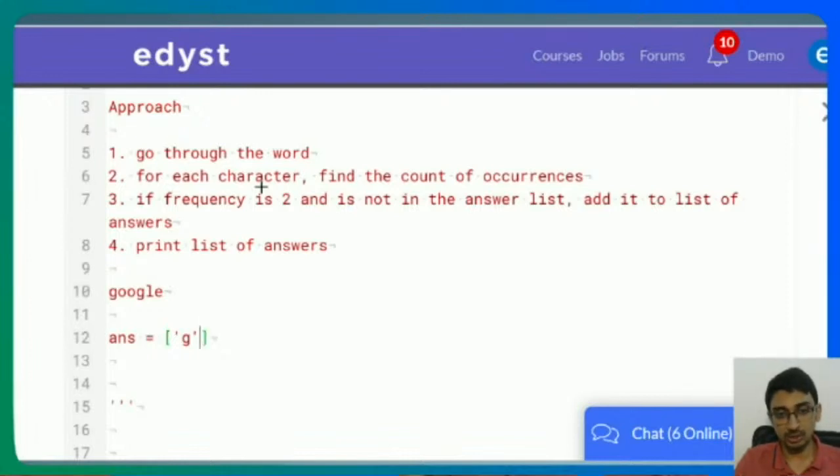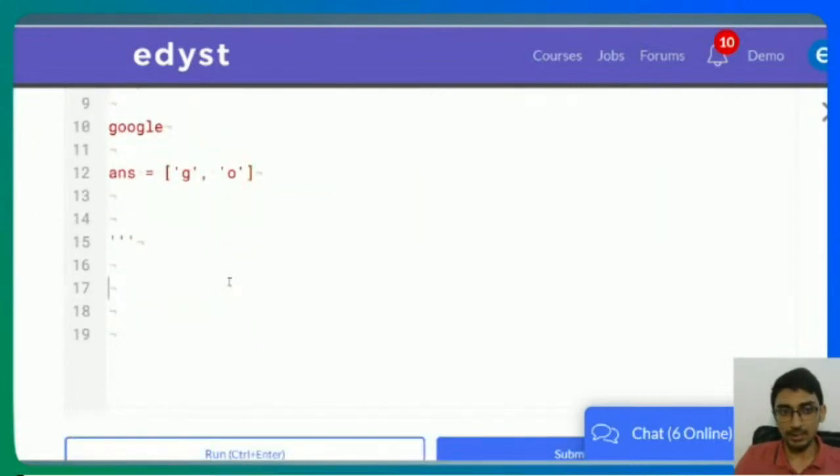O comes, O also occurs twice, so I'll append O. Then O comes again, its frequency is 2, yes, but it has already occurred in the list, so I will not add it. Again G occurs, frequency is 2, but it's already in the list, so I'm not going to add it. L and E are not going to qualify. So if I apply this approach, the word is equal to input, say let's put dot strip here.